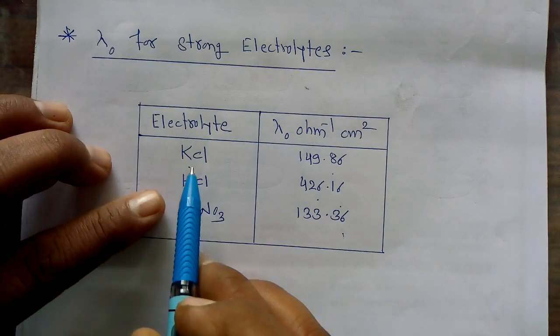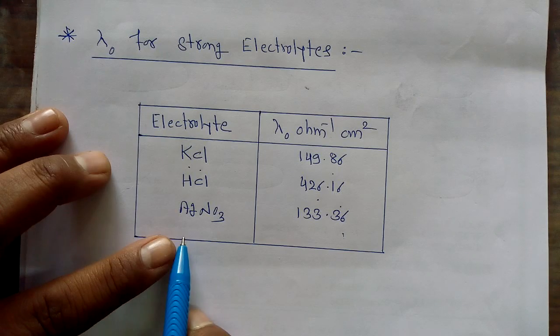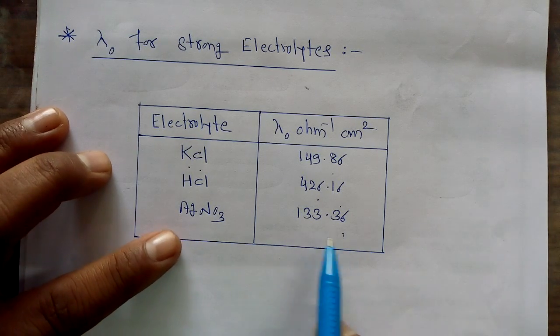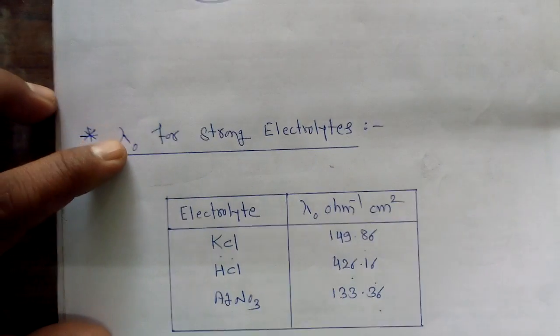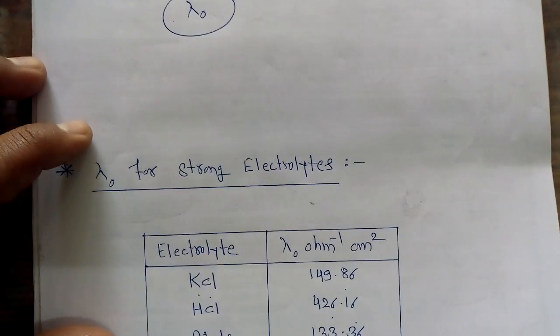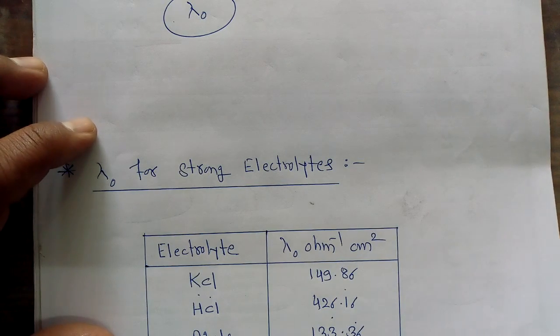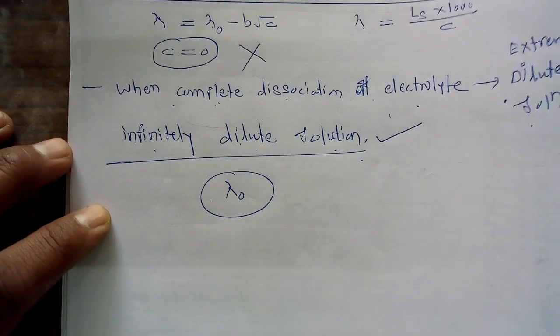After that KCl is strong, and the least strong electrolyte among these is silver nitrate. It gives the value of 133.36. So this type of equivalent conductance for strong electrolytes can be obtained with the help of the graph of lambda versus under root c. So this is regarding the equivalent conductance at infinite dilution.